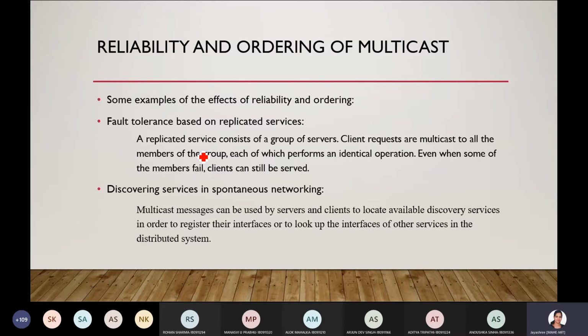That is fault tolerance. Discovering services in spontaneous networking. Multicast messages can be used by servers and clients to locate available discovery services in order to register their interfaces or to look up the interfaces of other services in the distributed system. So clients are able to locate all the services which can be provided from the server side.